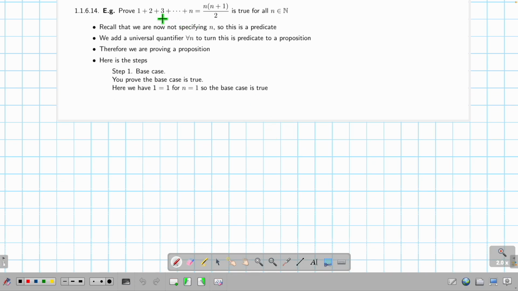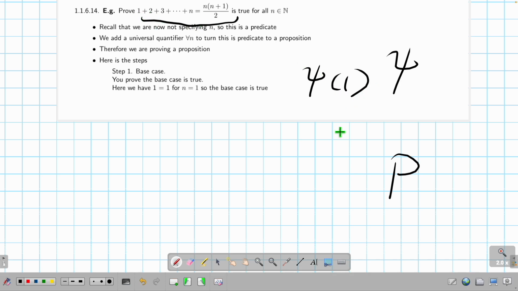So here is an example. How do you prove that 1 plus 2 plus 3 plus 4 up to n equals this? We do what I just told you. You have 3 steps. Step 1, the base case. This whole chunk is my phi. I can write any symbol I want to replace this. I just say this is this. Now I want to prove the base case. I start with 1, and I prove this whole thing is true at 1, which means 1 equals 1 times 2 divided by 2, which is 1. So the base case is true.